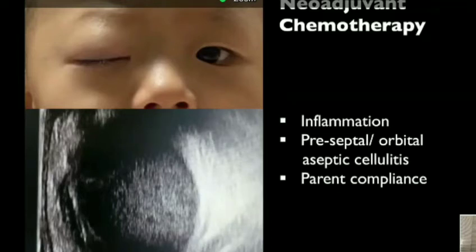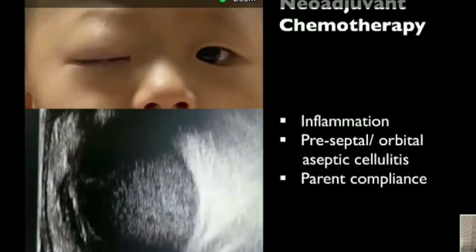And of course, the most important thing: when you advise enucleation to the parents, they need a little bit of time to adjust to the traumatic news that you tell them. So it's basically buying time with the parents, and also trying to save the life of the child, where definitely the child is going to go for enucleation.